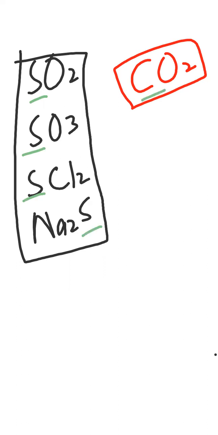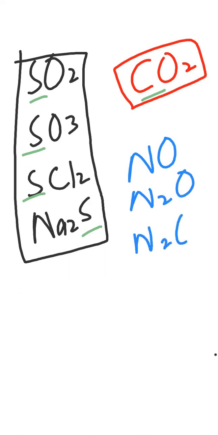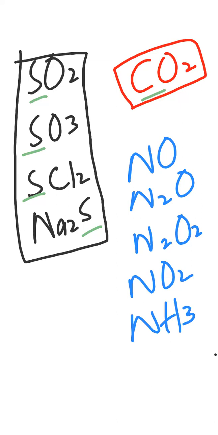Other than this, try to find the oxidation state of nitrogen in these compounds: nitrogen monoxide, nitrous oxide, dinitrogen dioxide, nitrogen dioxide, ammonia, and there was one more, sodium nitride, Na3N.